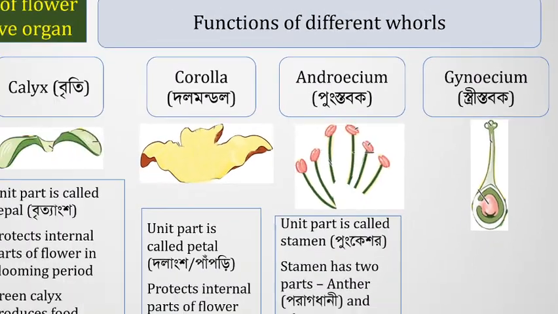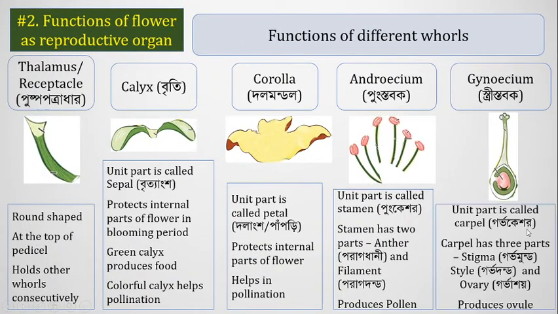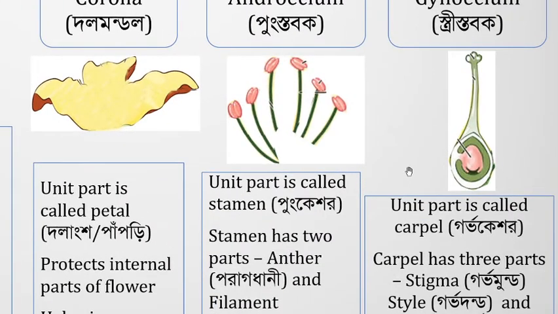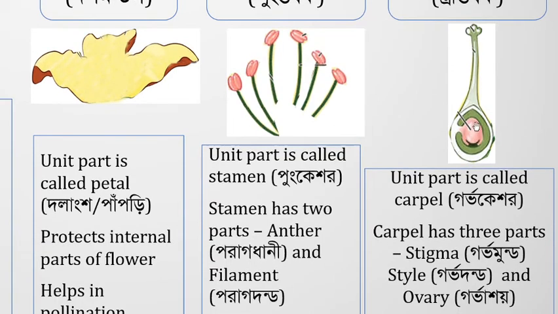The gynoecium may contain multiple unit parts. If it contains multiple unit parts, a unit part is called a carpel, in Bangla গর্ভকেশর. Each carpel has 3 parts. The top one is the stigma, the tube-like part is called the style, and the egg-like, elliptical shaped part is the ovary. So stigma, style, ovary. It contains 3 parts.